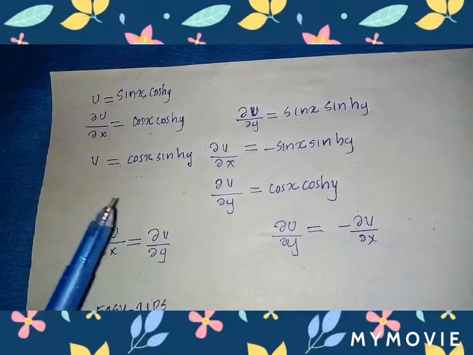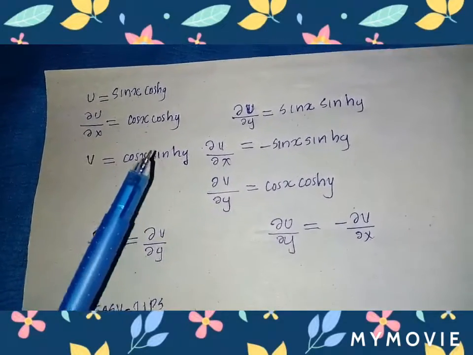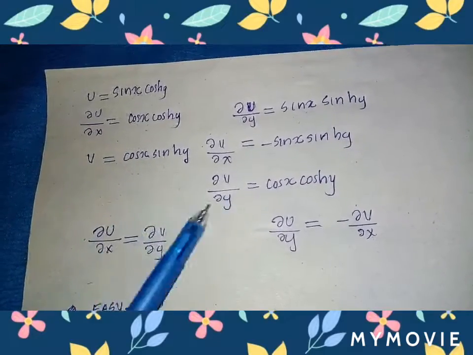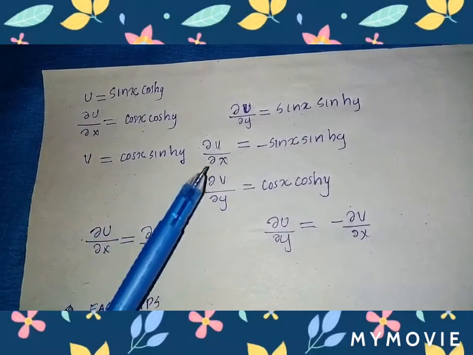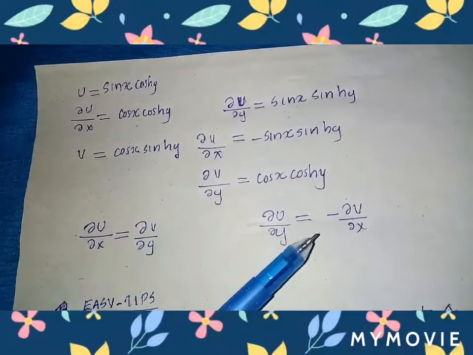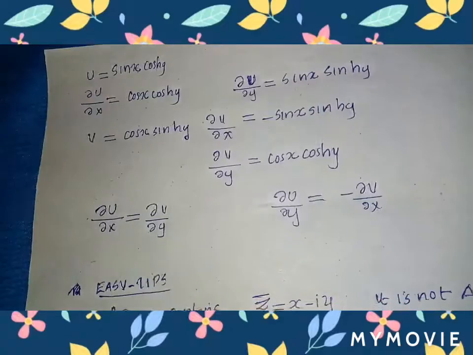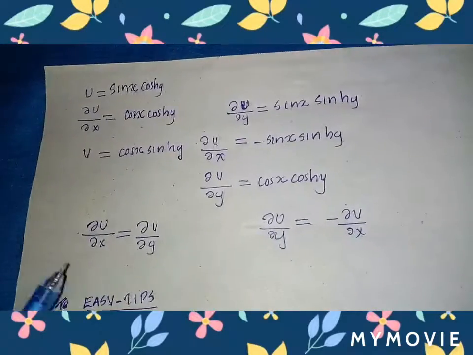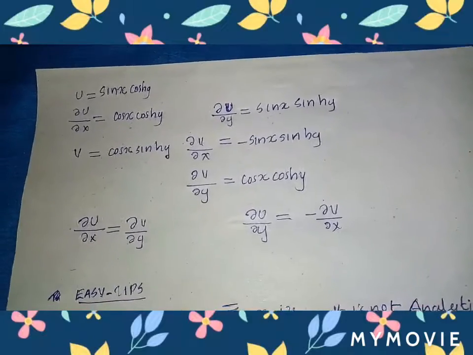And we check the Cauchy-Riemann condition, that is dou u by dou x should be equal to dou v by dou y. Here it is satisfied. And also dou u by dou y, that is sin x sinh y, is equal to minus of dou v by dou x, that is also satisfied. So here the function is an analytic function which satisfies the Cauchy-Riemann condition.